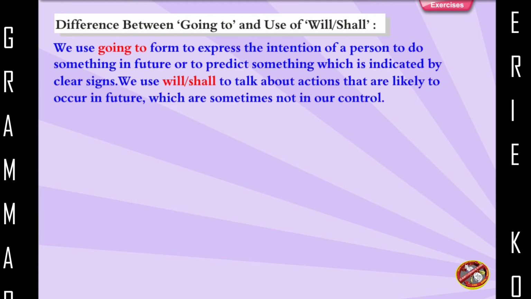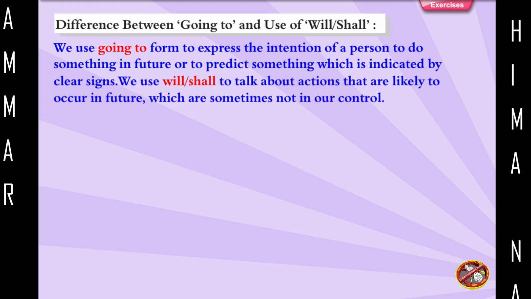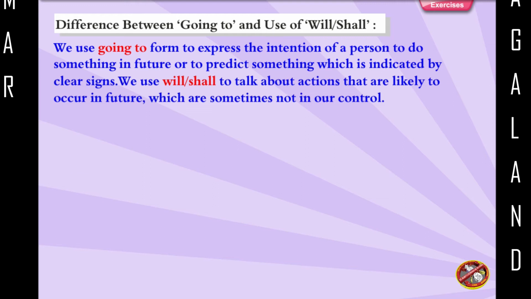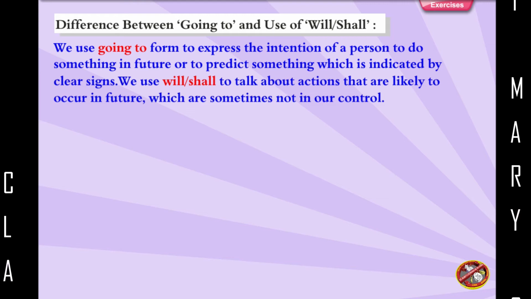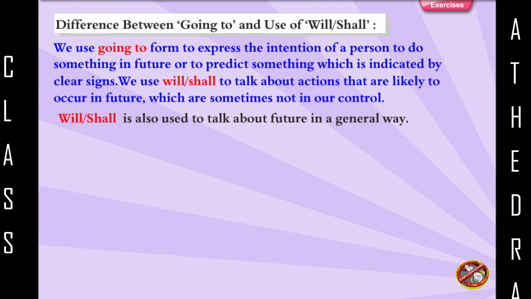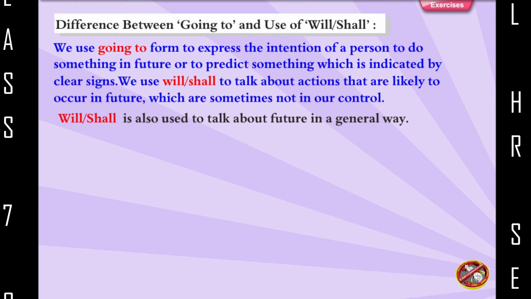We use the going to form to express the intention of a person to do something in future, or to predict something which is indicated by clear signs. We use will, shall to talk about actions that are likely to occur in future, which are sometimes not in our control. Will, shall is also used to talk about the future in a general way.